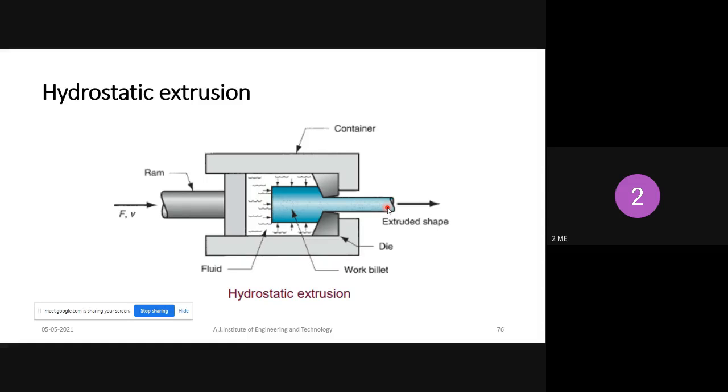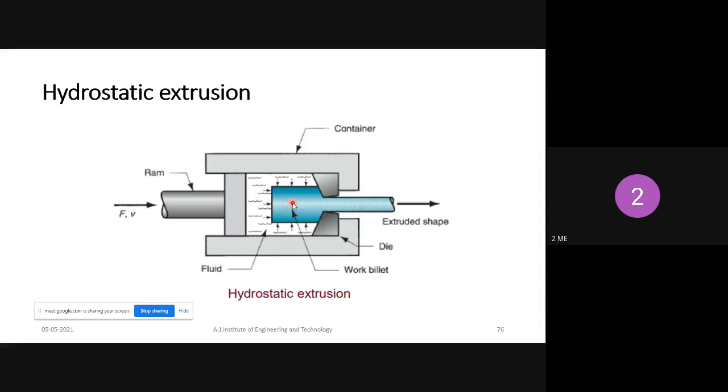Understood? Sir, we are using fluid. That fluid will cool down the red hot metal, sir. Yes, it may happen. So here they are using the cold extrusion process. Cold extrusion means the metal is at cooling temperature only, right?